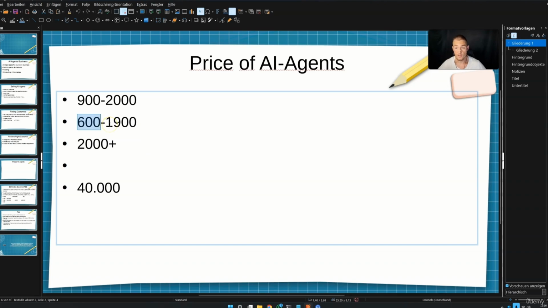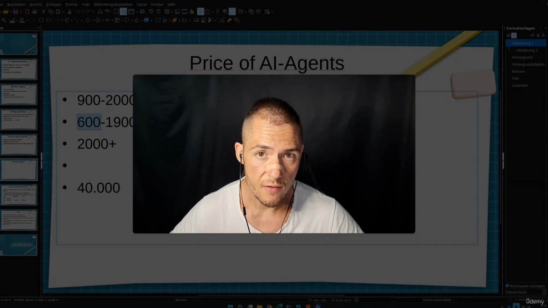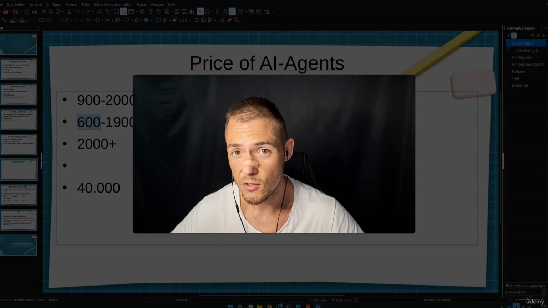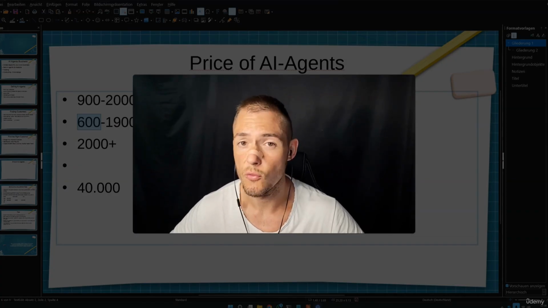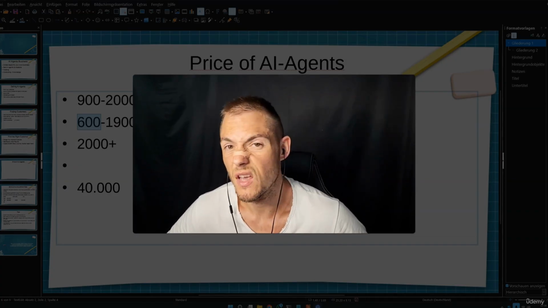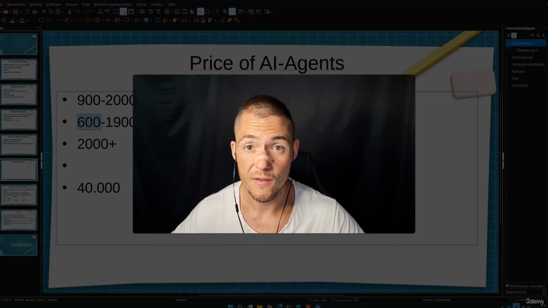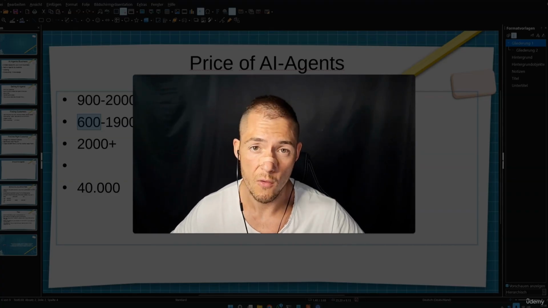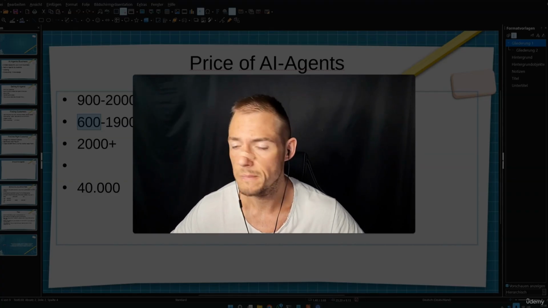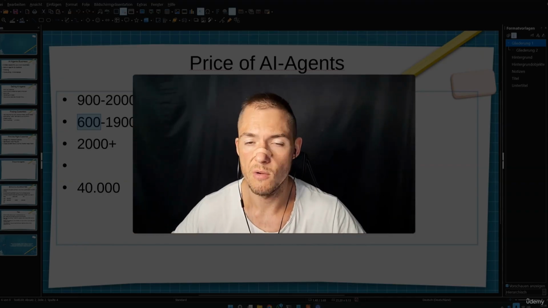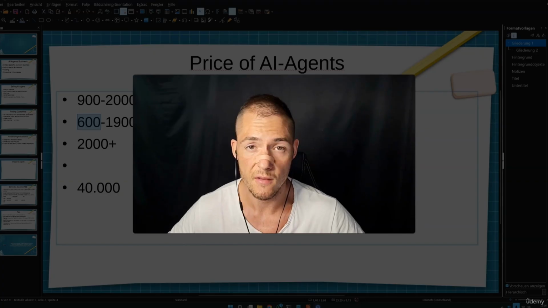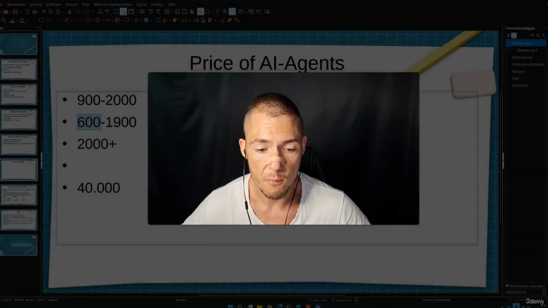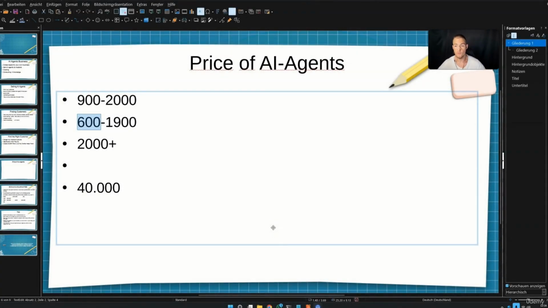If you are, for example, an expert in real estate and you sell these AI agents to real estate people, you can start with 1,000, 2,000, however you want, because they have the money. This is the nice thing. If you serve customers with a lot of money, you can go up with this price. Real estate agents, they will tell you like, I make $300 an hour or something like that. And then you can also go up in price like a lot normally.